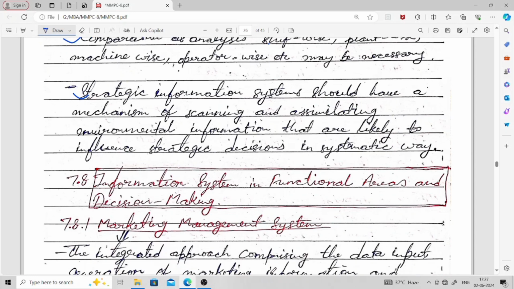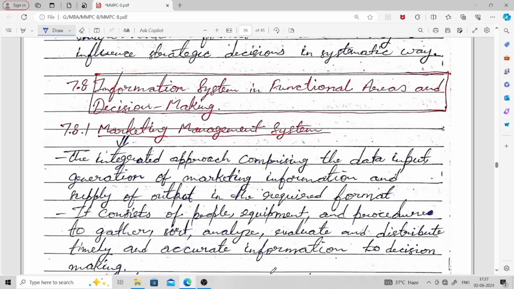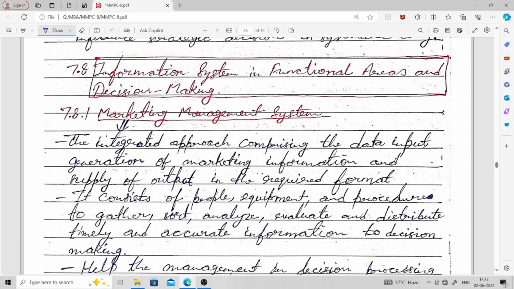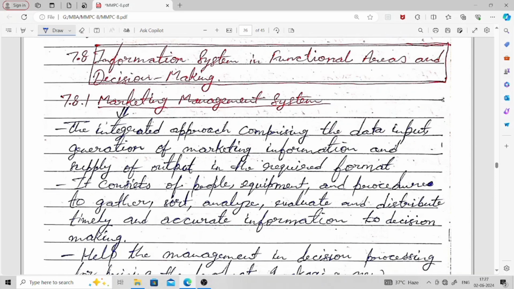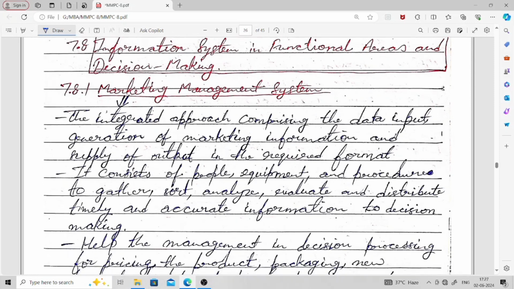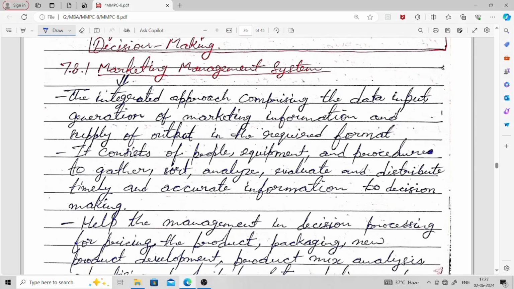Then you have information system in functional areas and decision making. In functional areas, like marketing, finance, human resource, operations, in all these fields we use information systems. So what are the kinds of information systems which we use in these different functional areas of management? As you can see on the screen, first is the marketing management system, the integrated approach. How do we use information system in marketing management system?